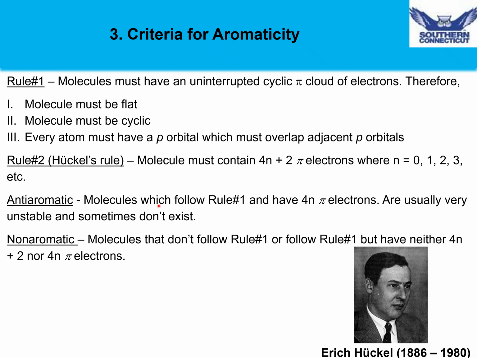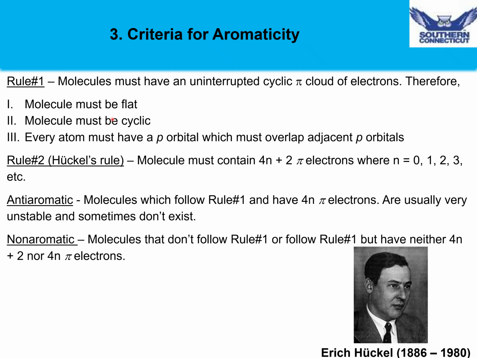There are some basic rules that we have in order to predict whether a compound, based on its structure, will be aromatic, anti-aromatic, or non-aromatic. The first rule, we're going to name it as Rule 1, is that in order for a compound to be aromatic or anti-aromatic, it has to follow this rule. And the rule is that molecules must have an uninterrupted cyclic pi cloud of electrons. In order to do this, a molecule must be flat, it must be cyclic, and it has to have a p orbital at every atom of the ring.